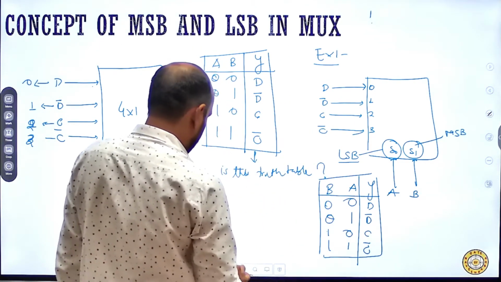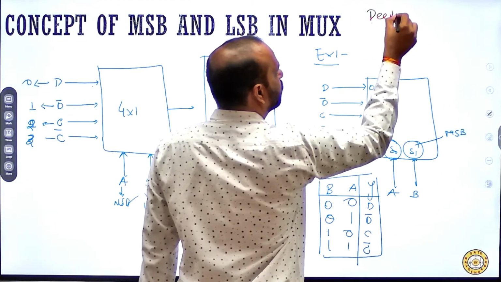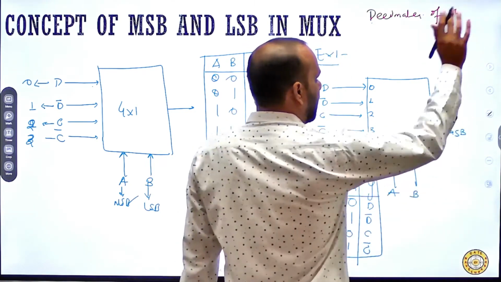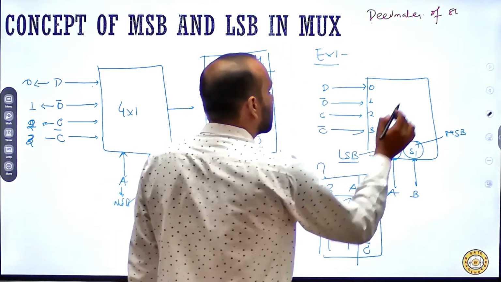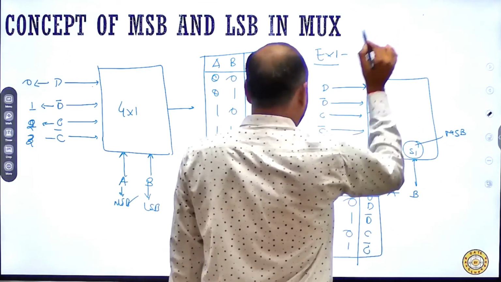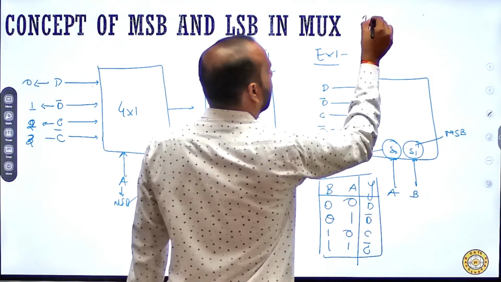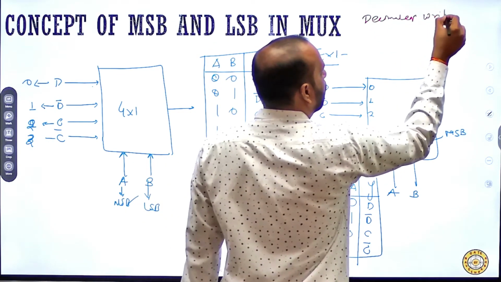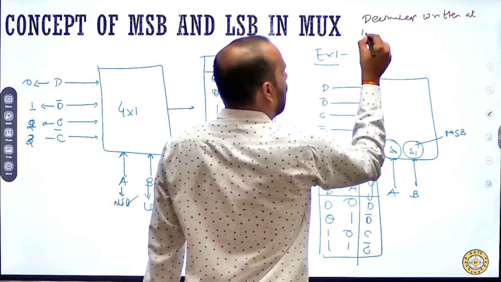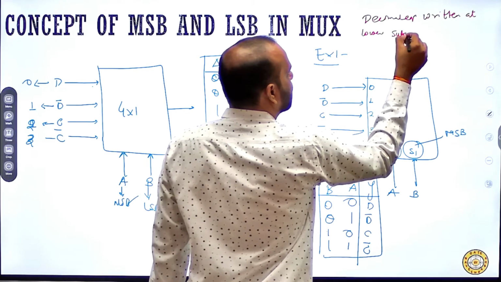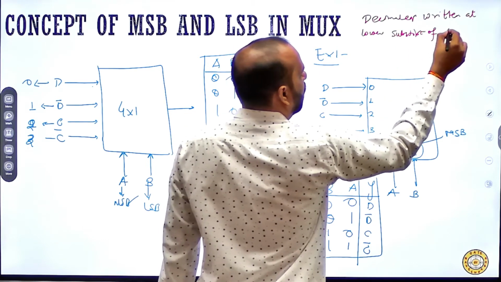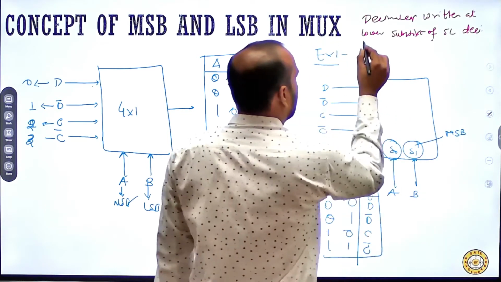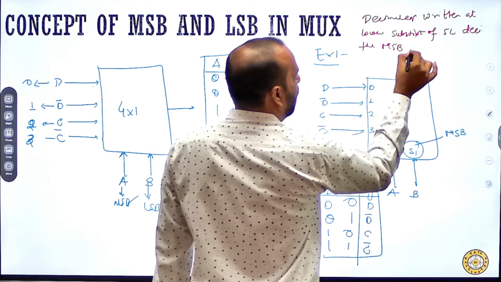The decimal equivalent written at the lower subscript of a select line decides the MSB and LSB position.